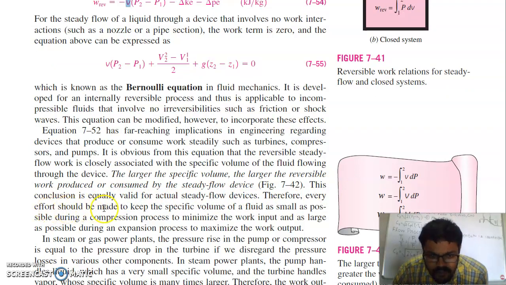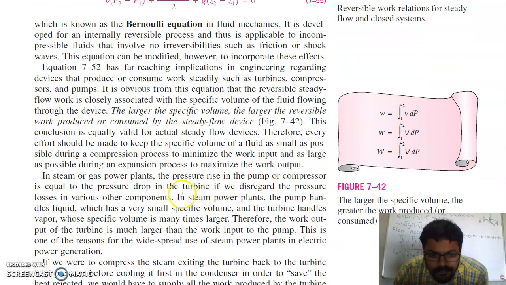Therefore, every effort should be made to keep the specific volume of a fluid as small as possible during a compression process to minimize the work input, and as large as possible during an expansion process to maximize the work output. In steam or gas power plants, the pressure rise in the pump or compressor is equal to the pressure drop in the turbine. If we disregard the pressure losses in various other components in steam power plants, the pump handles liquids which have a very small specific volume, and the turbine handles vapor whose specific volume is many times larger. Therefore, the work output of the turbine is much larger than the work input of the pump.